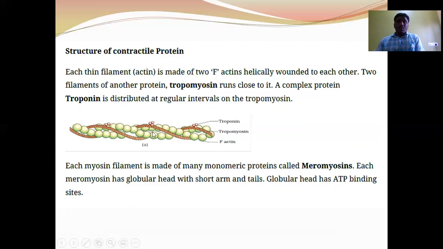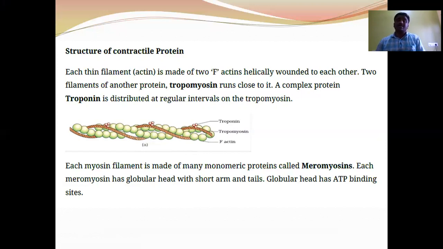Next, during the resting state, when calcium ions are not bound with troponin C, the tropomyosin complex masks the active sites present on the actin filaments. These F-actin molecules contain active sites for the binding of myosin filament.